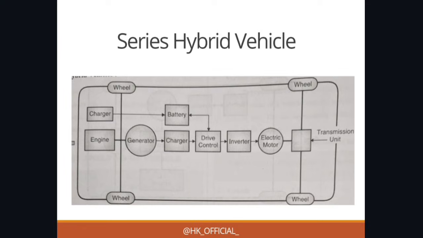The internal combustion engine is not connected directly to the wheels, and instead it acts as a generator producing electricity to recharge the batteries or directly power the electric motor. I hope you are getting the concept. This electric motor is responsible for driving the wheels, providing the main propulsion.